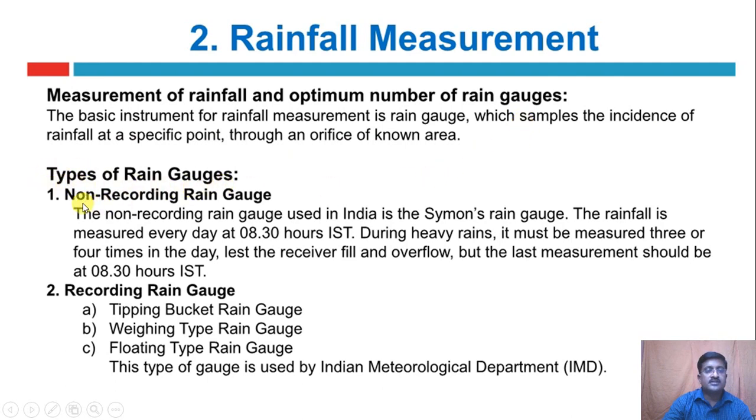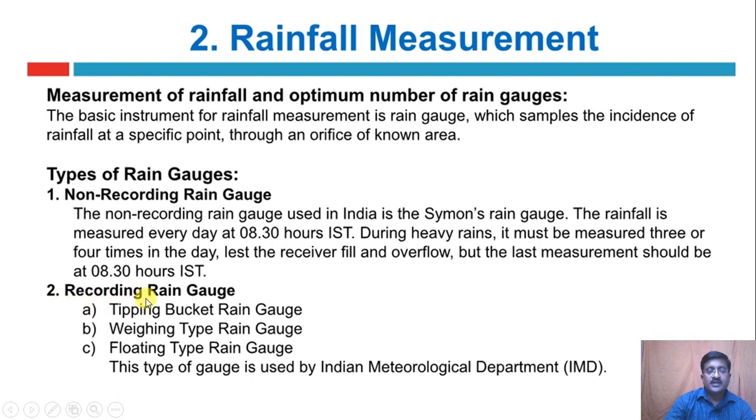Types of rain gauges. First one is the non-recording rain gauge. The non-recording rain gauge used in India is Simon's rain gauge. The rainfall is measured every day at 8:30 hours IST. During heavy rains, it must be measured 3 or 4 times in a day, lest the receiver fill and overflow. But the last measurement should be at 8:30 hours IST.